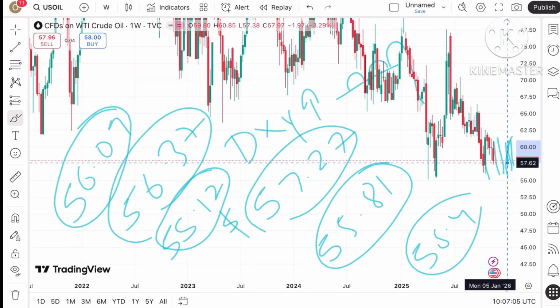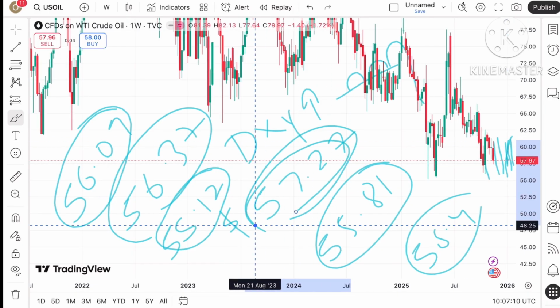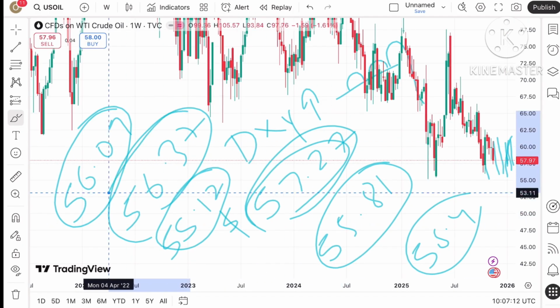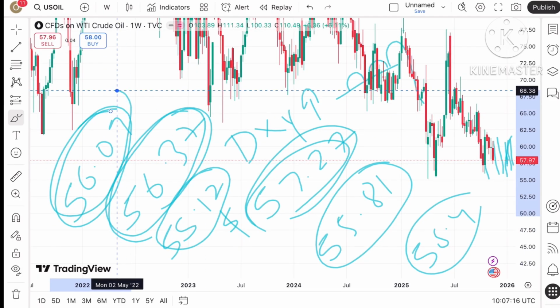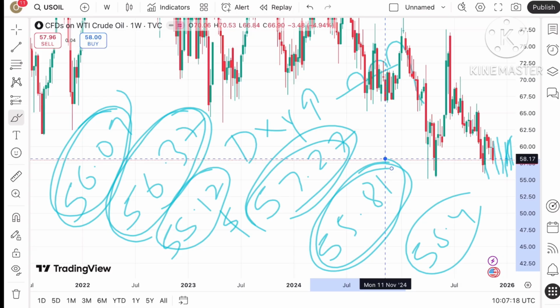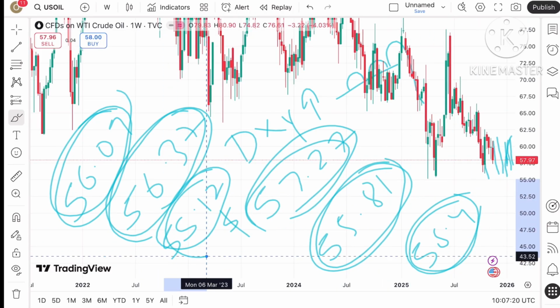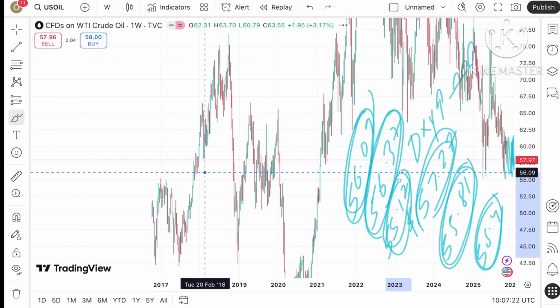Again I repeat, suppose the price starts coming down, we can see it can touch a level of around 57.27. Okay, after that a level of 56.37, then a level of 56, and then a level of 55.81, then it will move to a level of 55.4 and to a level of 55.12. Why am I telling you all this?